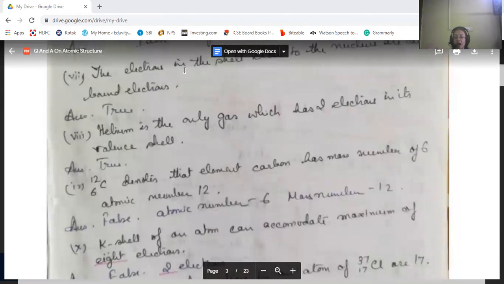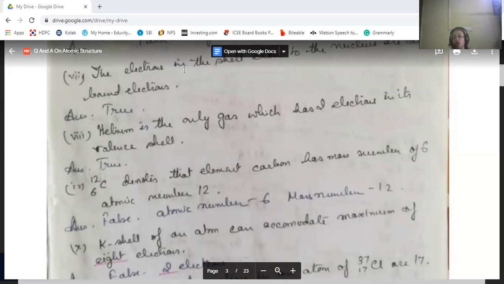Then carbon, which has the mass number as 12 and atomic number as 6, denotes that element carbon has a mass number of 6 and atomic number of 12. See the symbol, it's given C with 12 as a superscript and subscript as 6. So the superscript is always the mass number and the subscript is always the atomic number. So atomic number is 6 and mass number is 12 and not the other way around. So the statement is false.